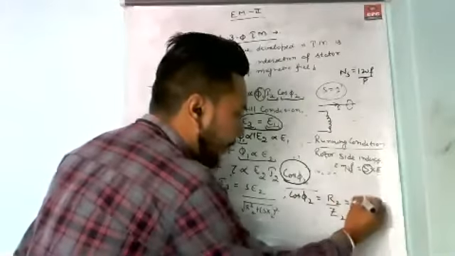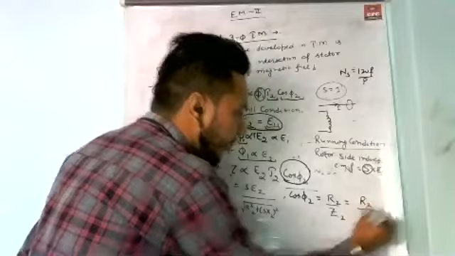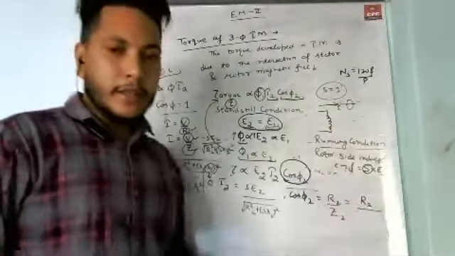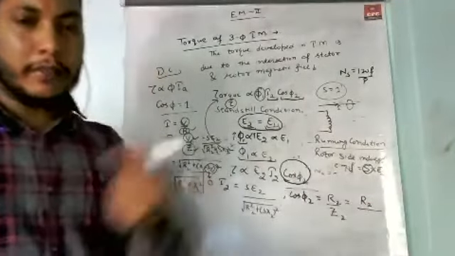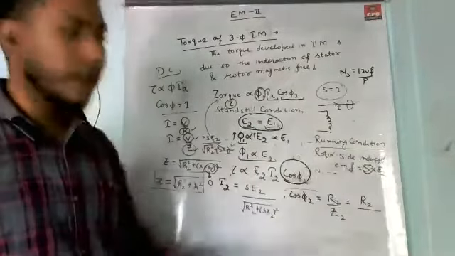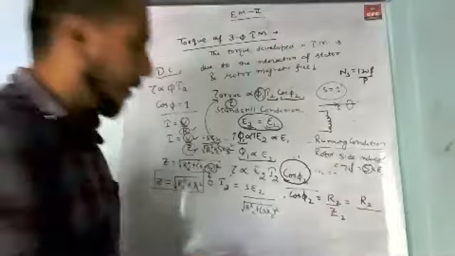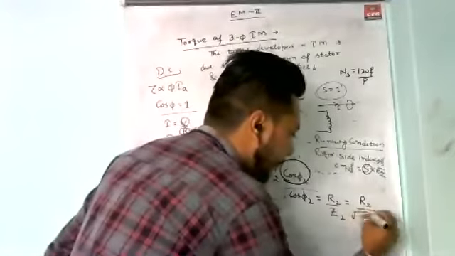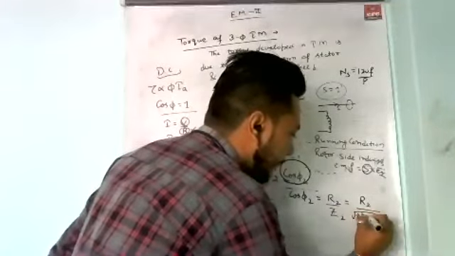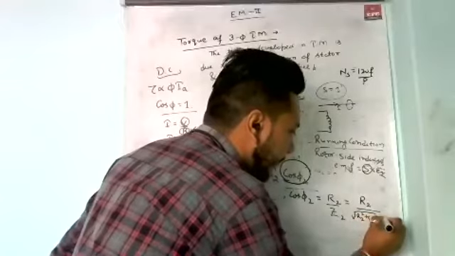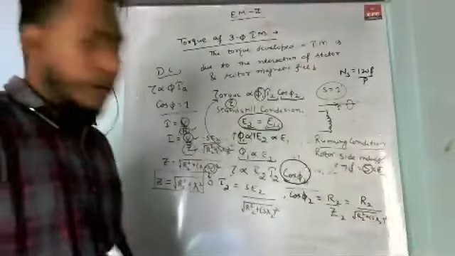R2 is a constant parameter, because R2 is nothing but the rotor winding resistance, and this part is fixed. And Z2 is under root R2 square plus (S into X2) square.